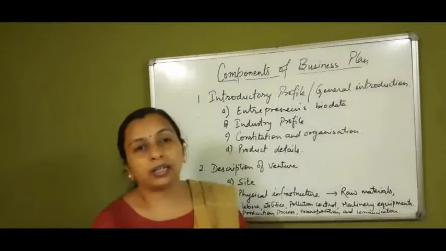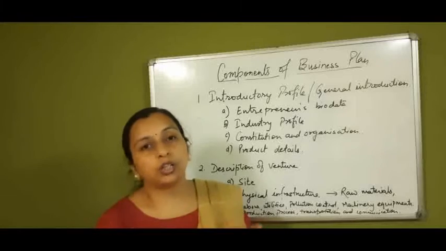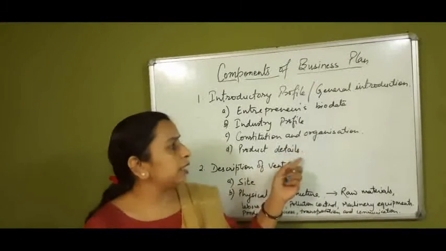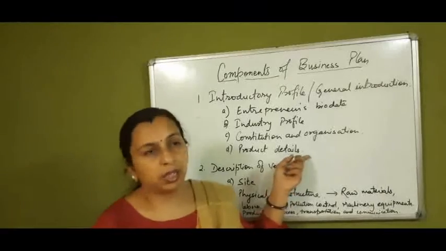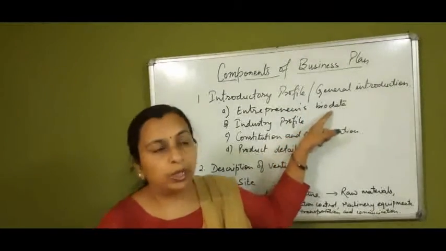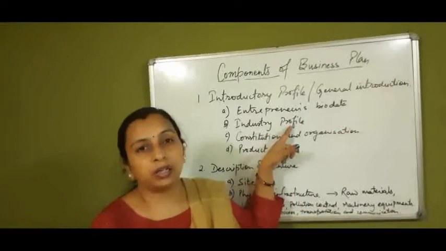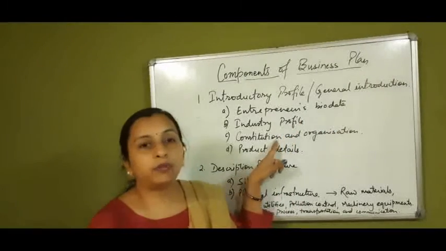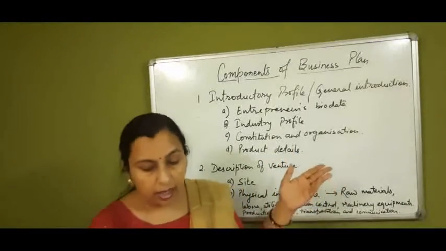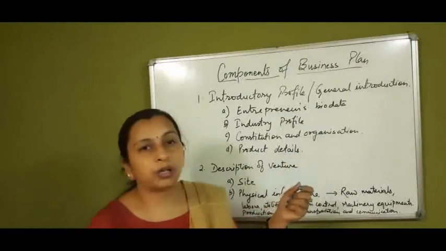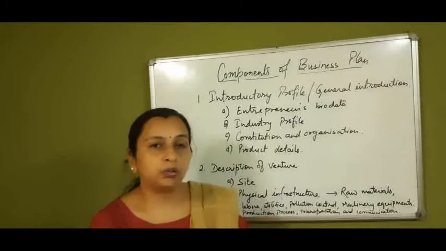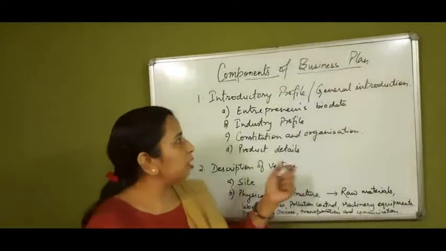Then comes product details. Here the product range, the USP of the product, then the utility, the design of the product, all the details about the product will be mentioned here. So this is the general profile of the company, meaning about the entrepreneur, about the industry, about the enterprise, then what type of organization or constitution the organization will be having, which form of business organization, and then the last one is the product detail, the utility, the design, the USP of the product which the company is going to have. So this is the introductory profile.